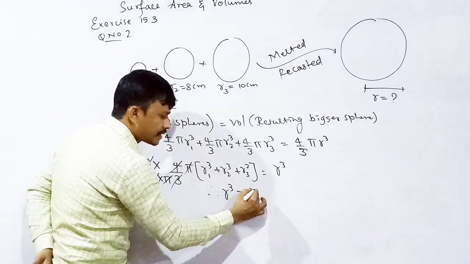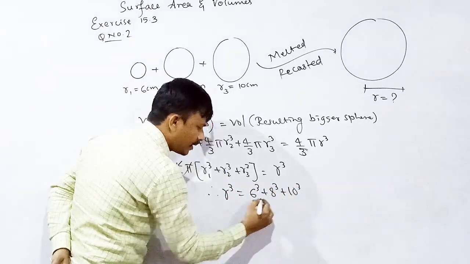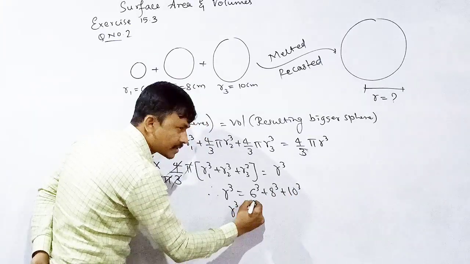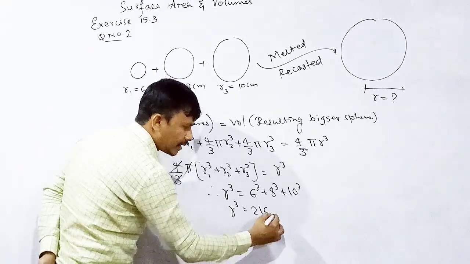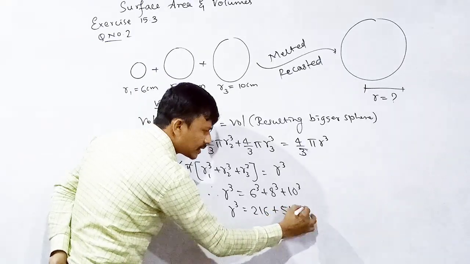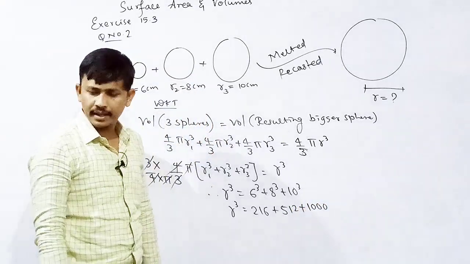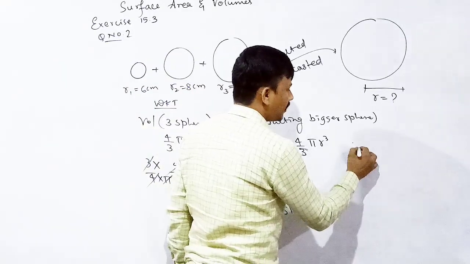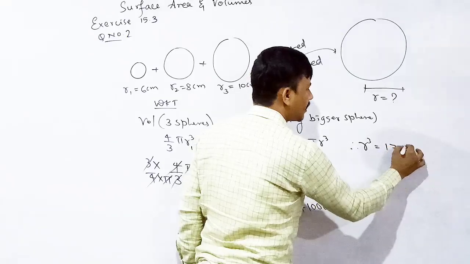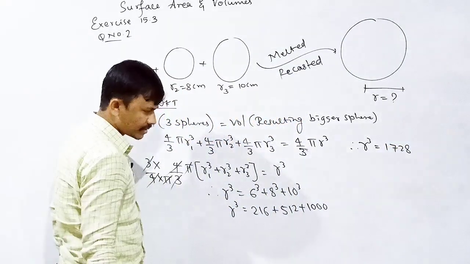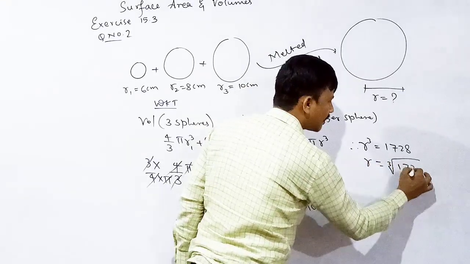plus r2 cube plus r3 cube. What is r1? 6 cube plus 8 cube plus 10 cube. R cube is equal to 6 6 are 36, 36 6 are 216. 8 8 are 64, 64 8 are 512. Okay, 10 10 are 100, 100 10 are 1000. Therefore, R cube is equal to 1728. Yes or no? 1728. R is equal to cube root of 1728.